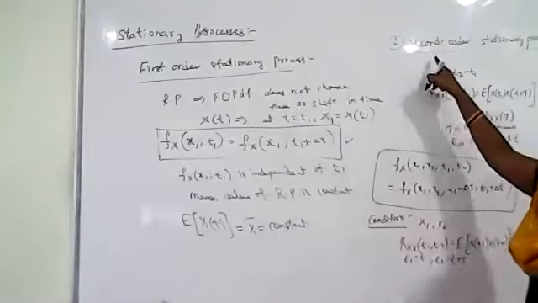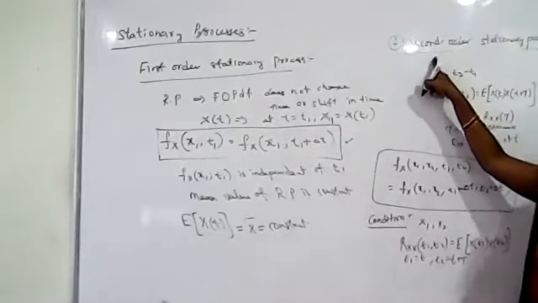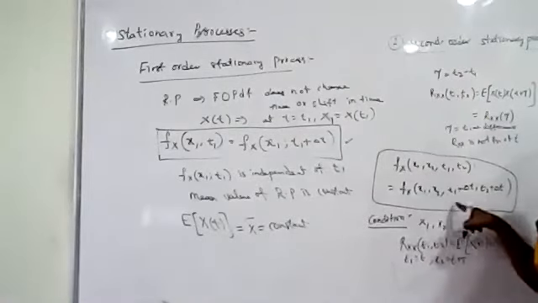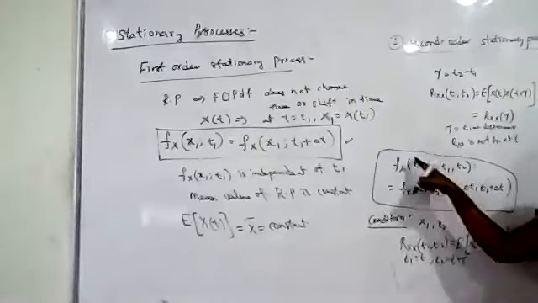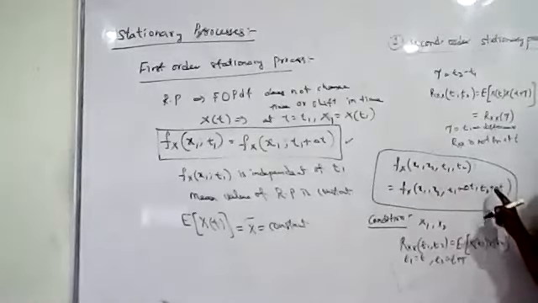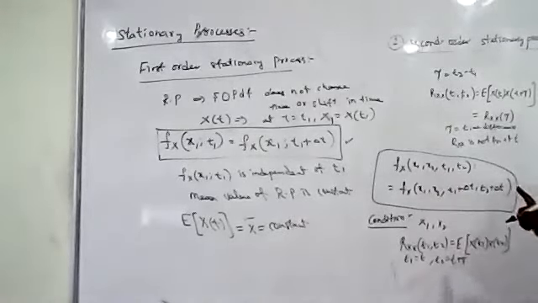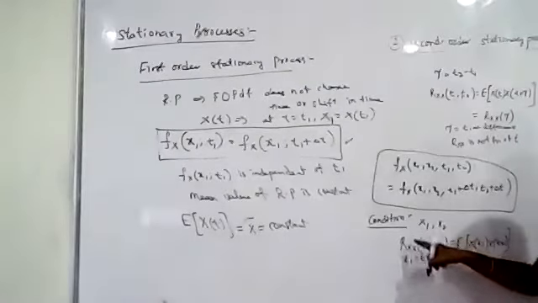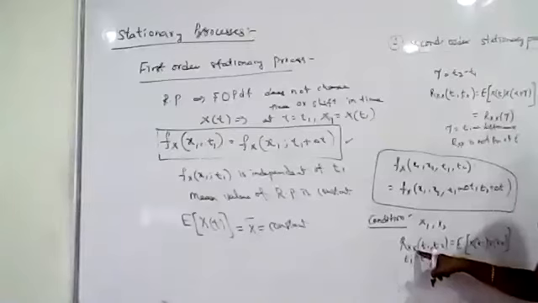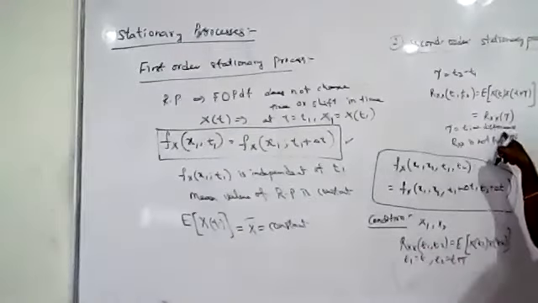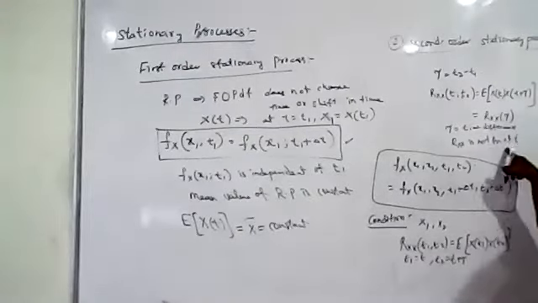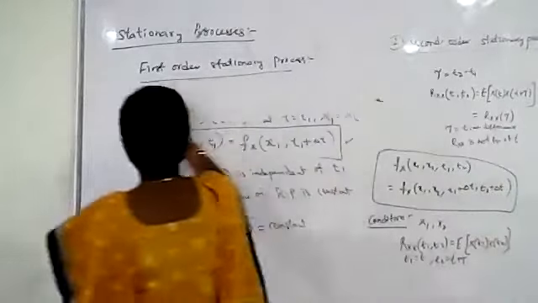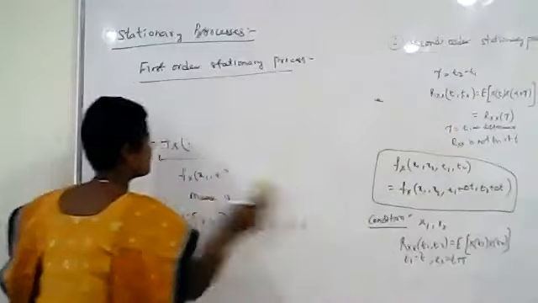Now for the second order stationary process, what is the condition? The second order joint probability density function does not change with time. It has to satisfy this equation, and then it is called a second order stationary process. The condition here is that the autocorrelation function is a function of the time difference. It is not a function of absolute time t. So this is our first order and second order stationary process.